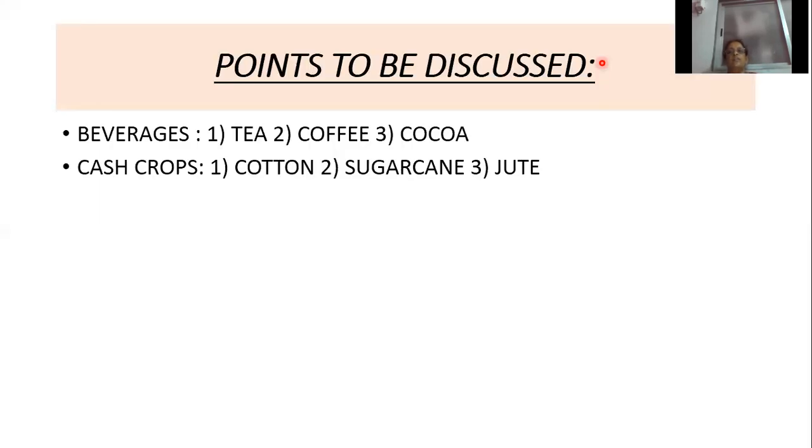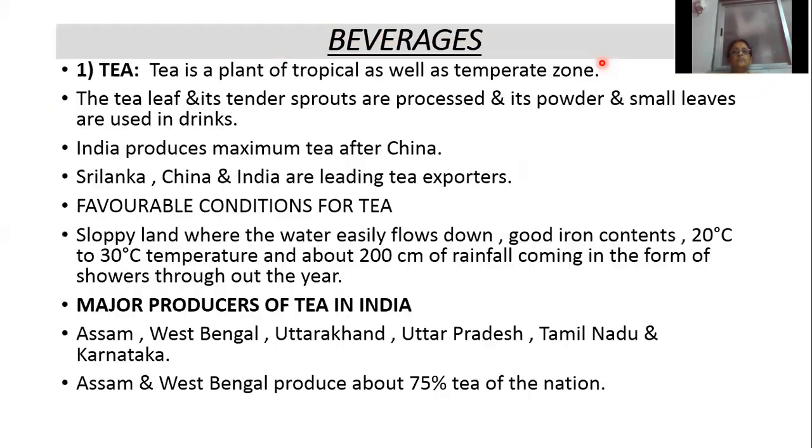The points to be discussed today are beverages like tea, coffee and cocoa, and cash crops like cotton, sugarcane and jute. Beverages means drinks. Today we are going to study about beverages like tea, coffee and cocoa. First, we are going to study about tea.